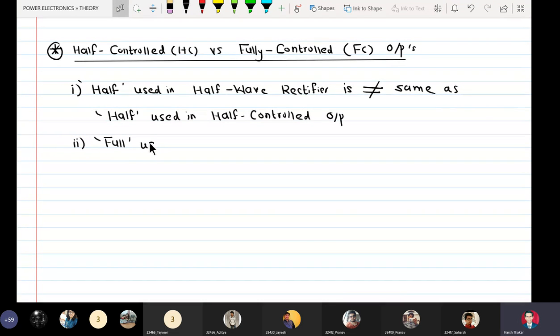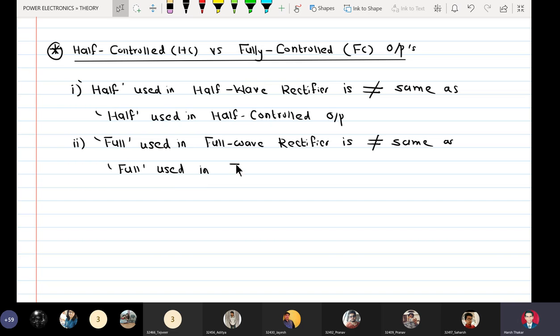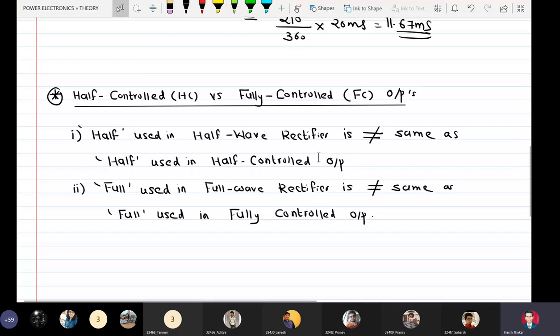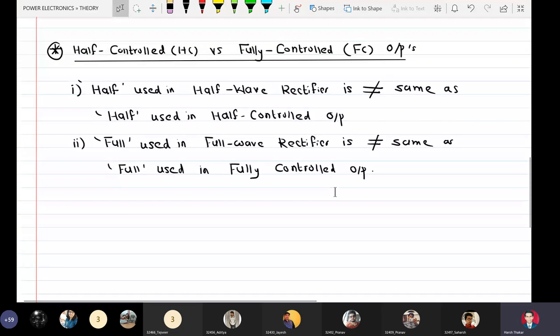The full wave used in a full wave rectifier is not the same as the full wave used in fully controlled output. Okay, students, if you remember, we had discussed the concept of LHC and ILHC, that is legal half